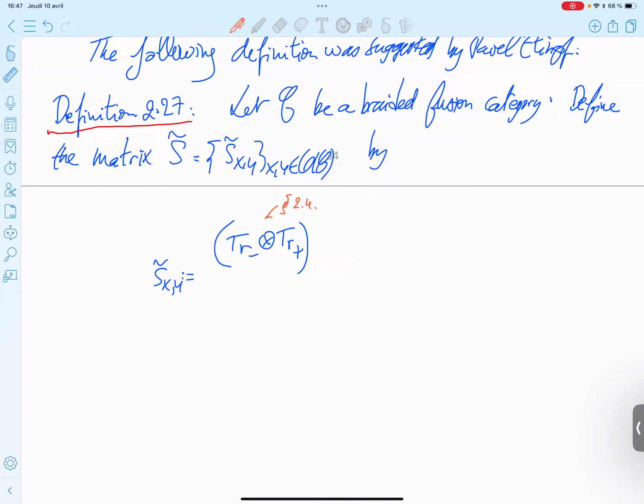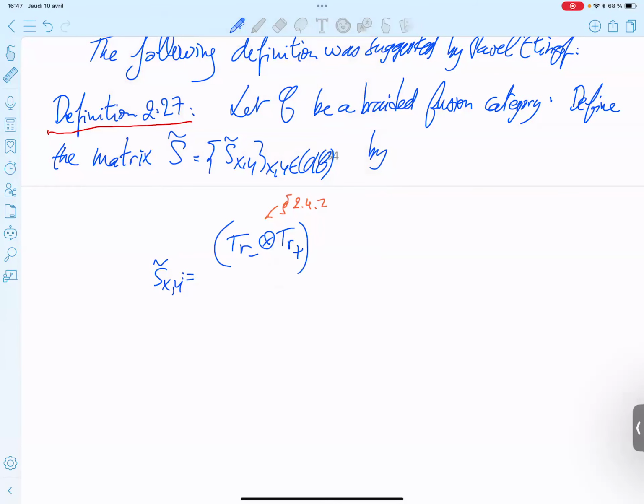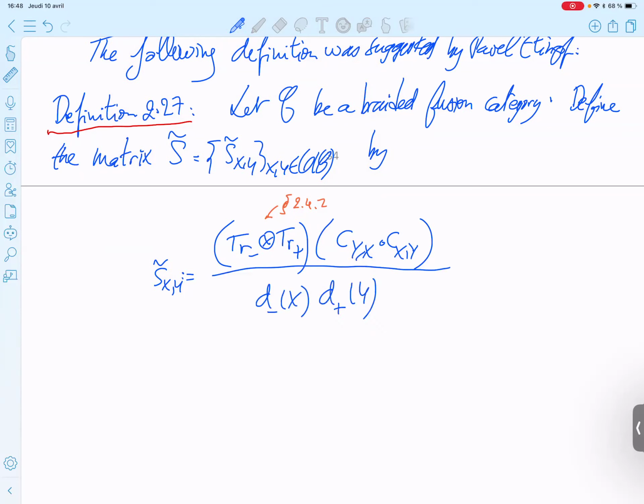So you apply this map to this composed braiding, and you divide by d minus X d plus Y. This is called equation 11.